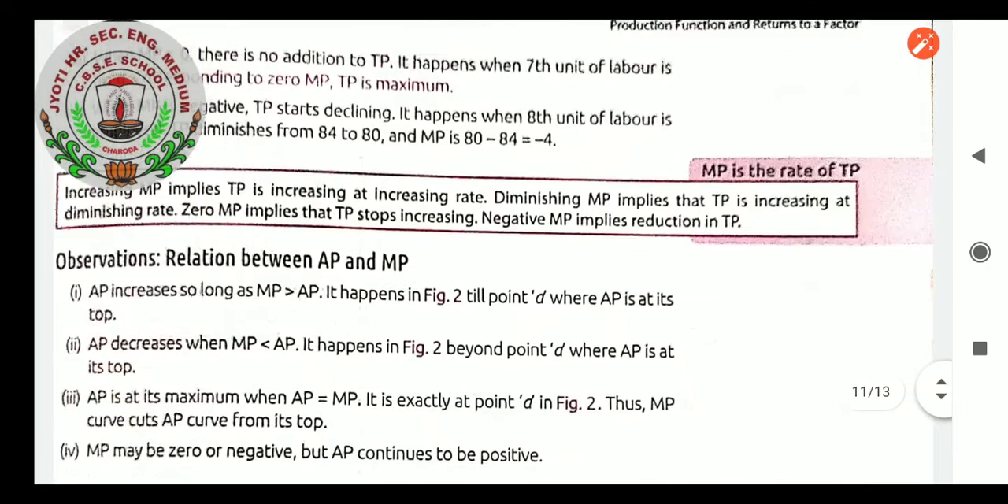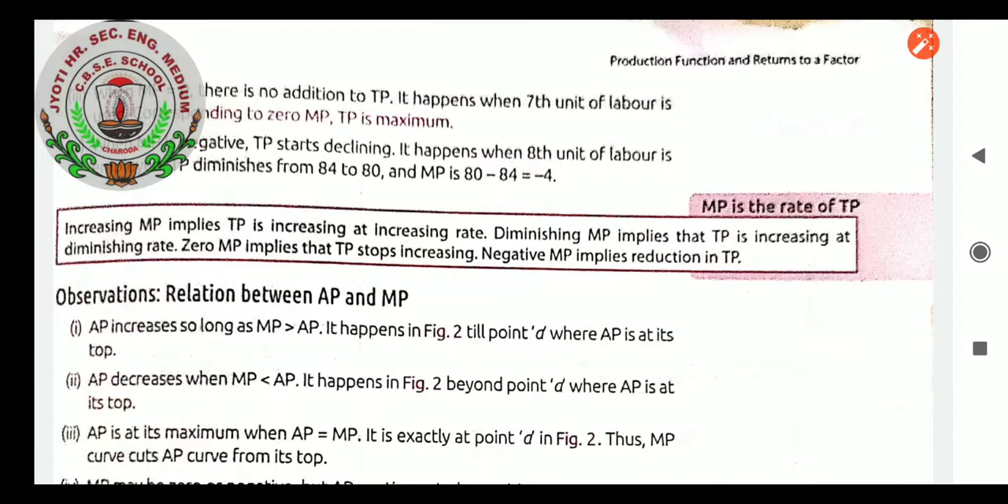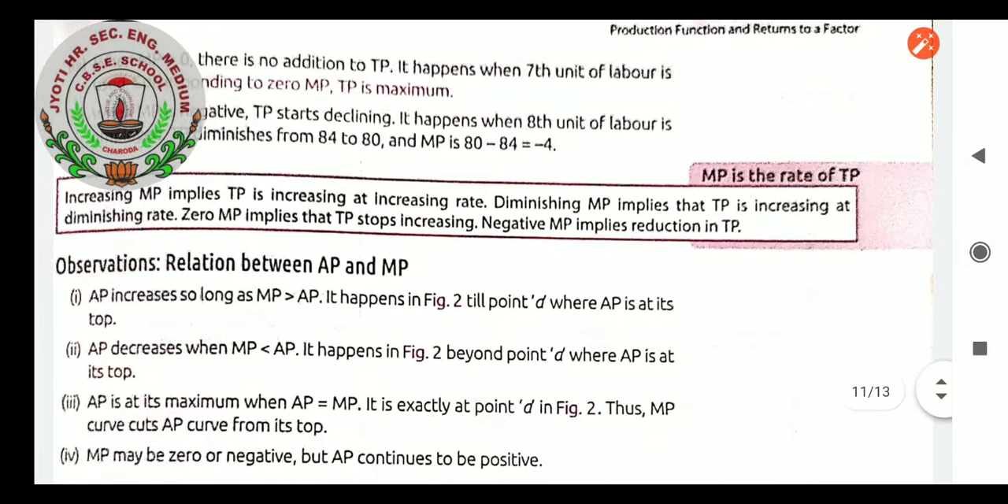Increasing MP implies TP is increasing at an increasing rate. Diminishing MP implies that TP is increasing at a diminishing rate. Zero MP implies that TP stopped increasing. Negative MP implies reduction in total product.